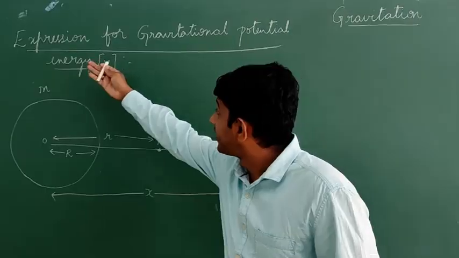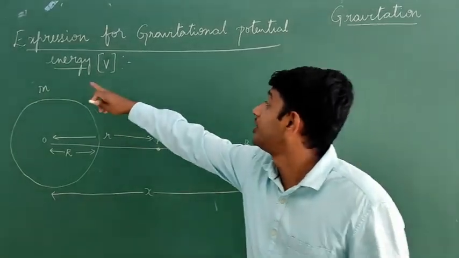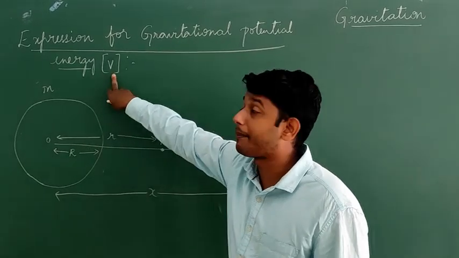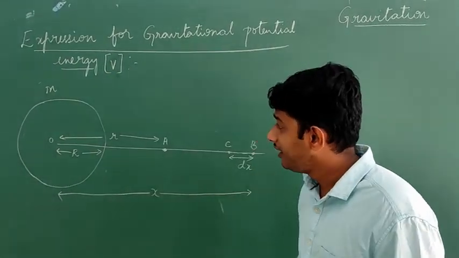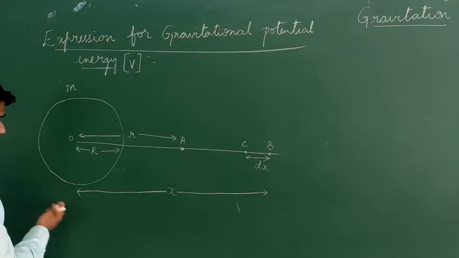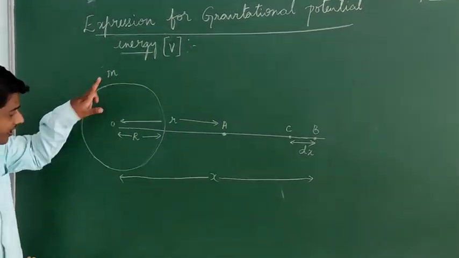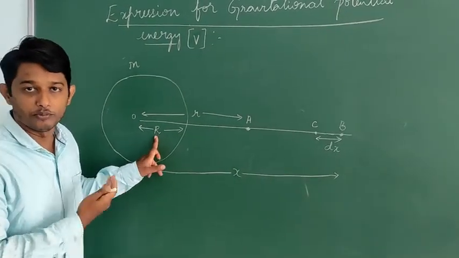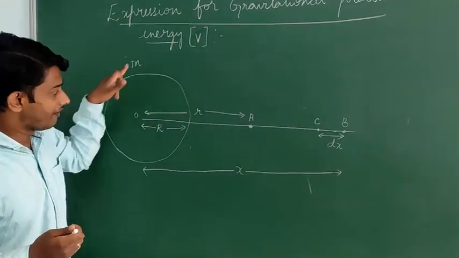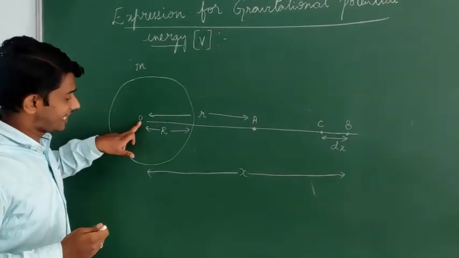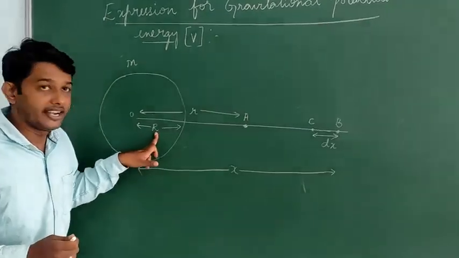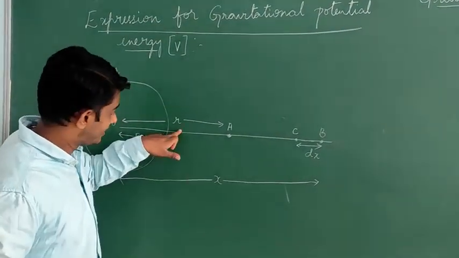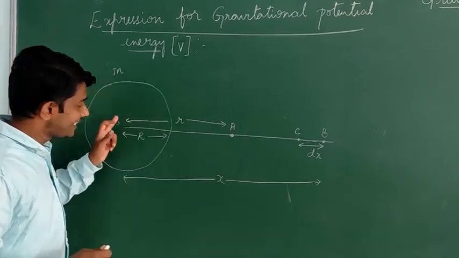The next topic is the expression for gravitational potential energy. Gravitational potential energy is represented by the capital letter V. Here let us consider our Earth, which has a mass M, a center O, and a radius R. This is the same old story. Let A be a point which is at a distance r from the center of the Earth.